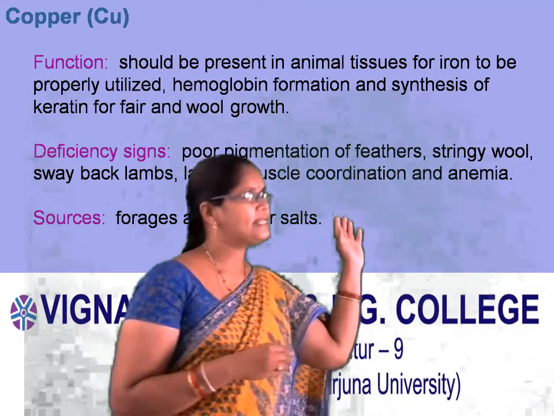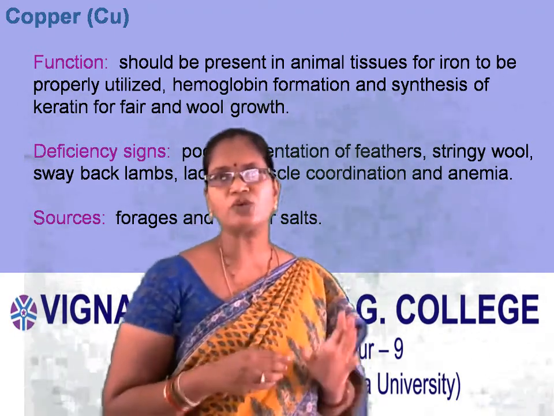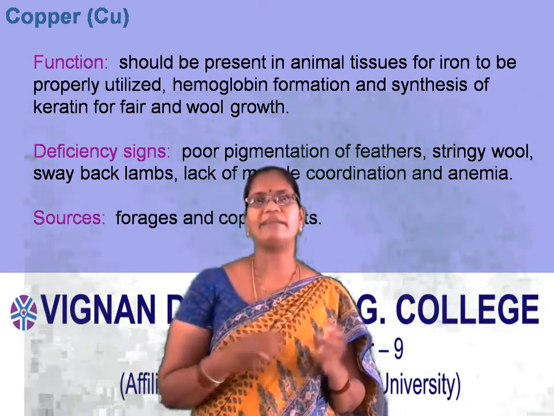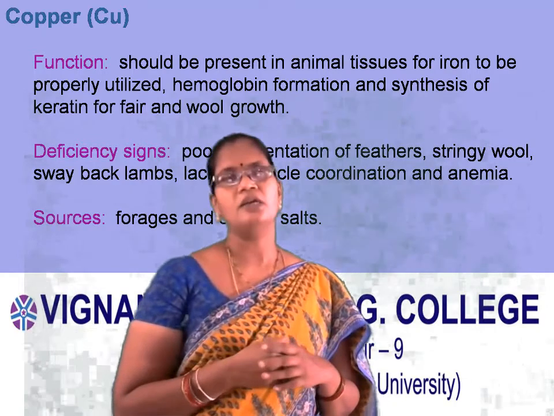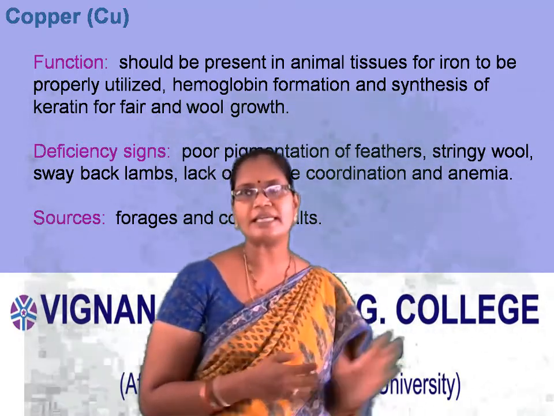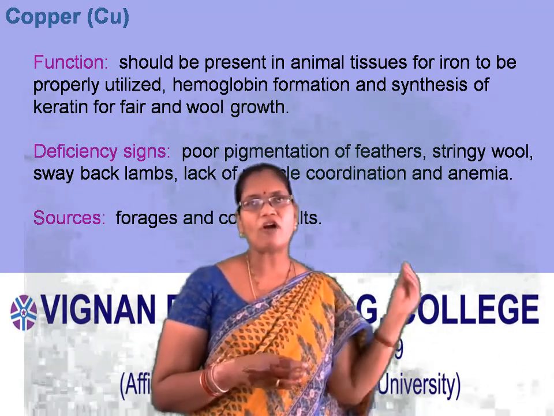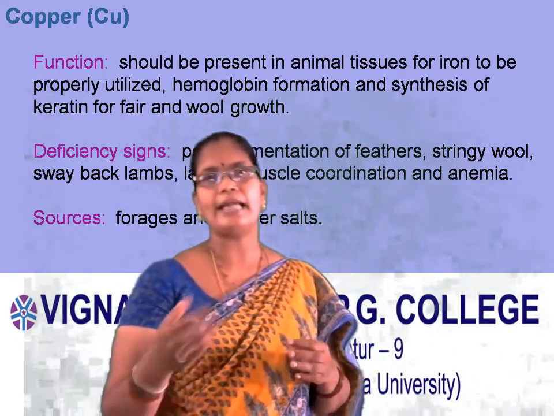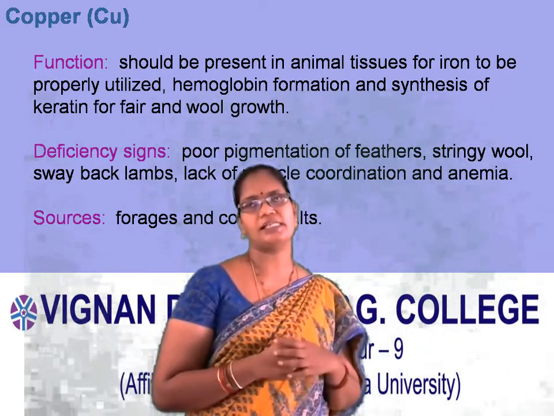So what will happen in absence of copper? Mainly, it leads to poor pigmentation. That means color formation will be altered. So if you consider animals, it leads to poor pigmentation of feathers, stringy wool, like that. Next, lack of muscle coordination and anemia is also seen in case of copper deficiency.